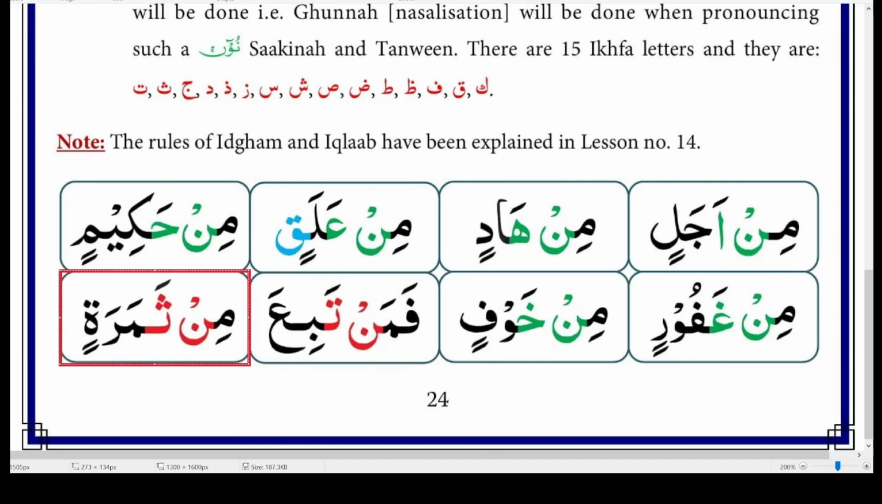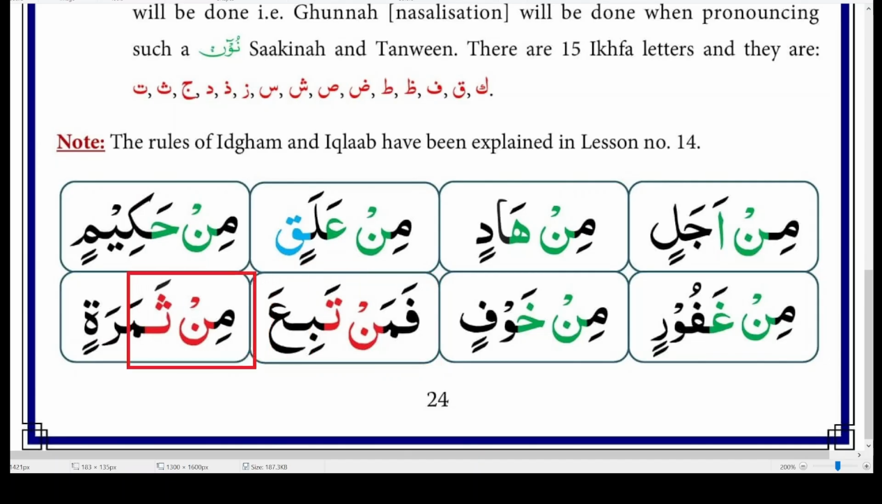And the other is min thamaratin. And again, the sound is not clear because it's Ikhfa. And now the question is, how do we know that both these are examples of Ikhfa? How do we know that the sound of Noon Sakin here would not be pronounced normally? Well, again, it is because of the following letter. The letter after Noon Sakin is Ta, and Ta isn't an Izhar letter. Ta is an Ikhfa letter.